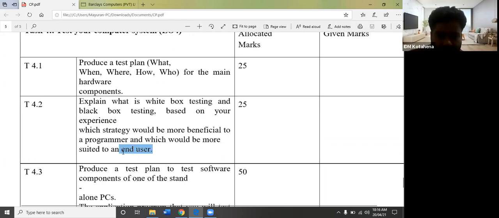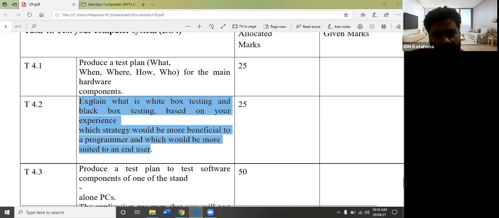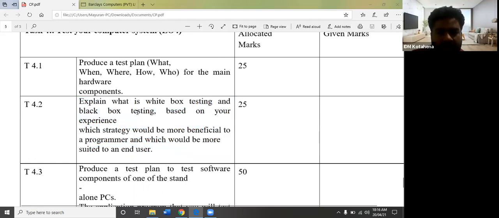End user means whoever is using that software, like PUBG players are end users only. They are reporting about the testing, so they will have the black box. They don't know how PUBG is working and all that. That is called end user. Now this is 25 marks, 4.2. You have to brief about what is testing, a black box testing example, a white box testing example, and how they are benefiting and all that. 4.2 you can do.